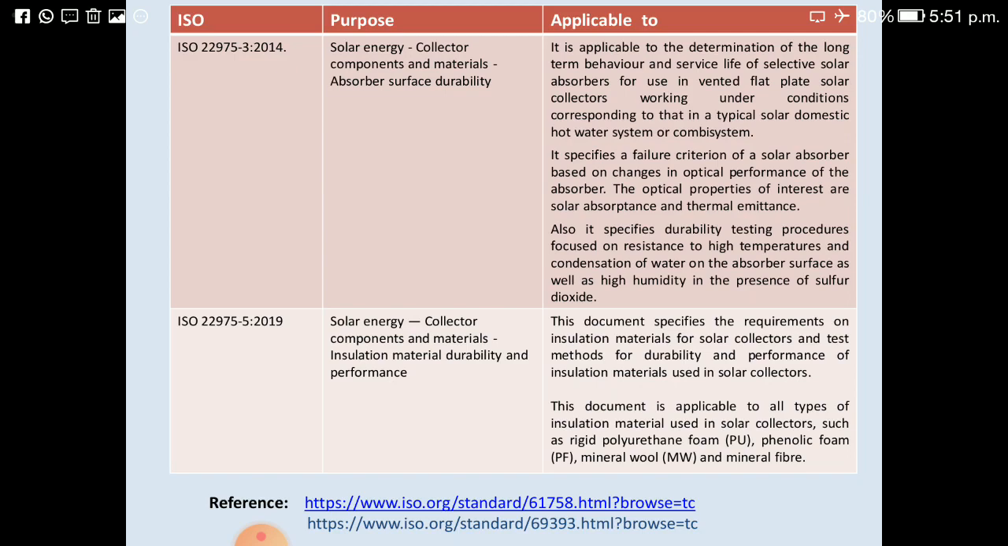ISO 22975 is for collector components and materials regarding insulation material durability and performance. This document specifies requirements on insulation materials for solar collectors and test methods for durability and performance. It is applicable to all types of insulation materials used in solar collectors.